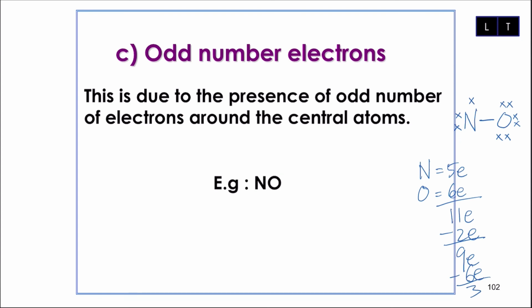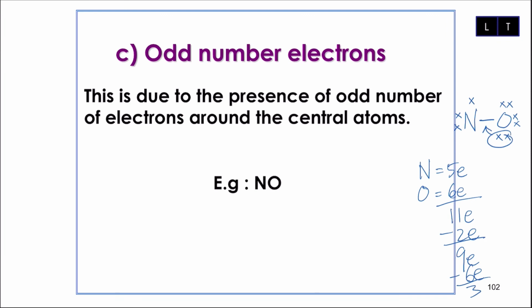And sekiranya awak lihat dekat sini, nitrogen hanya ada 5 electrons. Tapi sekiranya saya nak lone pair daripada terminal atom bantu nitrogen untuk achieve octet closer to 8 electrons, saya boleh buat di mana saya akan ambil 2 daripada sini untuk donate jadi double bond.